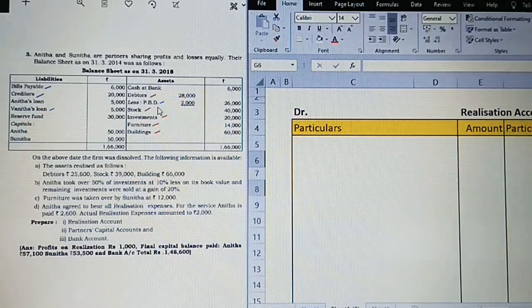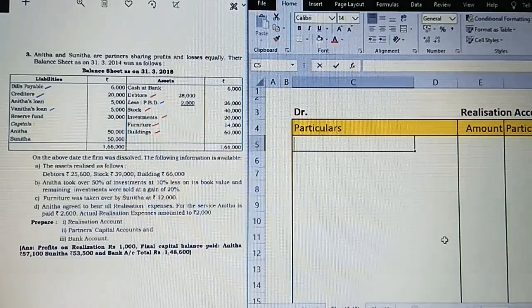These we are not supposed to take always. That will affect only those concerned accounts. Now we see which assets are required to be posted: debtors, stock, investment, furniture, building. So I am going to post them on the debit side.